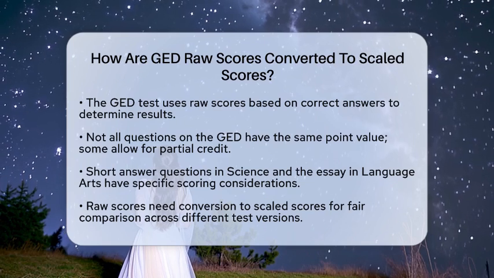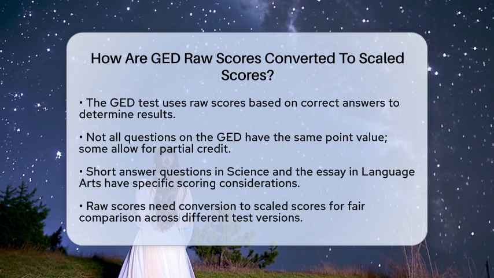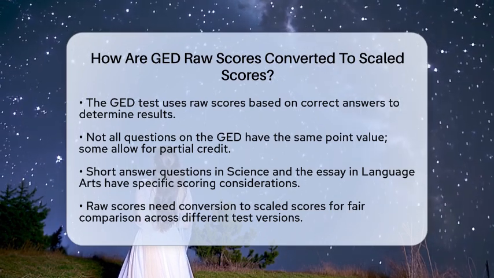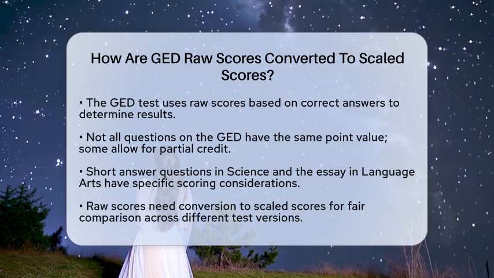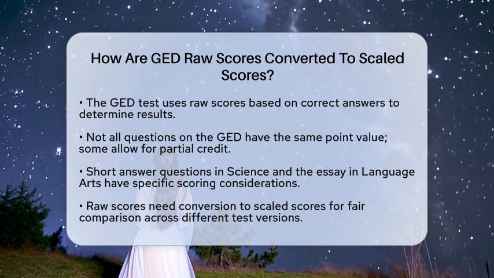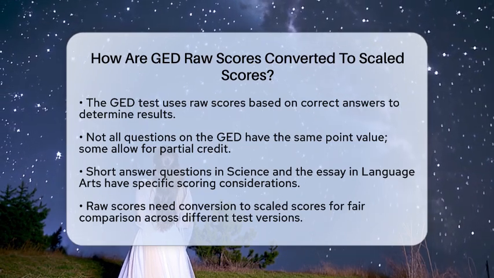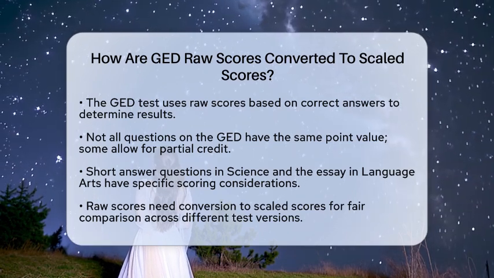When you take a GED test, your raw score is simply the total number of points you earn based on the questions you answer correctly. However, not all questions are created equal. Some questions may have different point values, especially if they require multiple answers or allow for partial credit. This is particularly true for the short answer questions in the science test or the essay in the reasoning through language arts test.